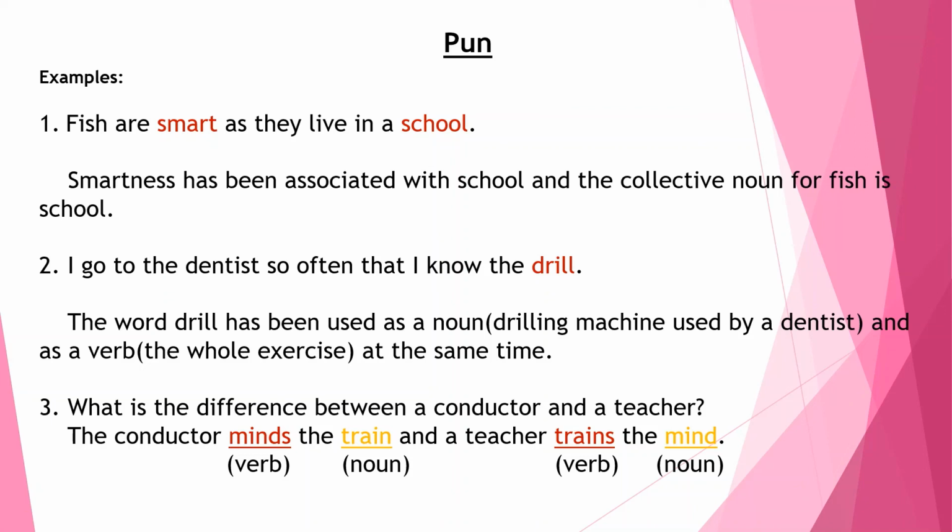So, once the word minds has been used as a verb, and in the second case, it has been used as a noun. And in the first case, train has been used as a noun, and the second train has been used as a verb.